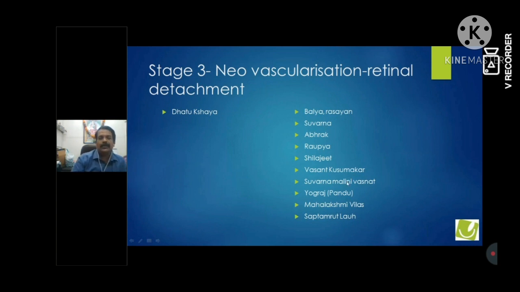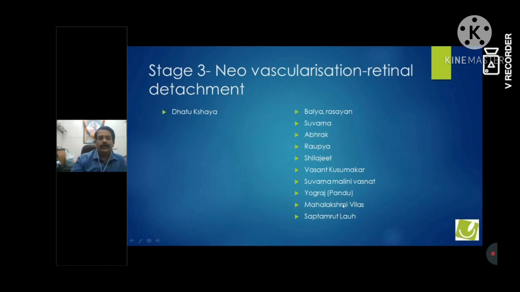Suvarna Malini Vasant, we all know, is the best medicine for Kshaya. Similar pathophysiology, but of course in a different stage, different place. But here also there is a complete Kshaya of the Majja Dhatu, Asthi Dhatu. So in these cases, Suvarna Malini Vasant can also be used. Yogaraj, not Yogaraj Guggul or something, but Yogaraj is a very good formulation, similar to Suvarna Malini Vasant, which is mentioned in Pandu. So you can go through it. It also contains Suvarna, Raupya, Abhrak, Loha, all these tonics.